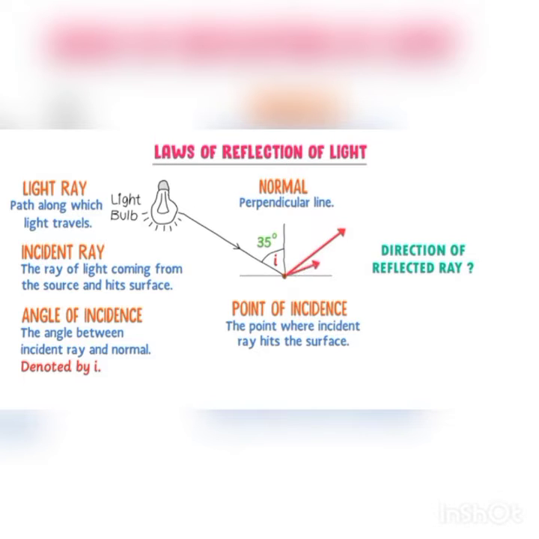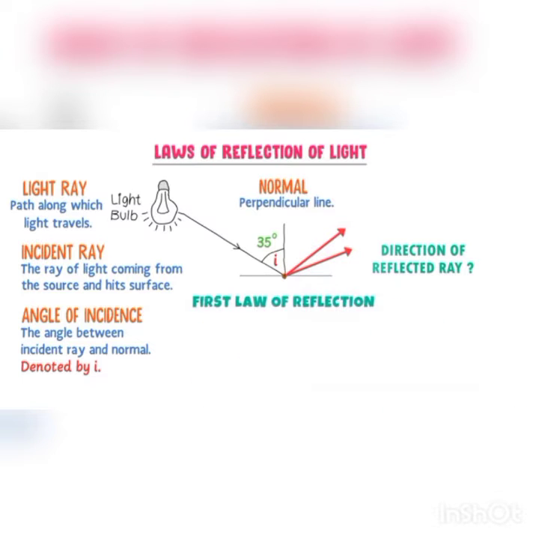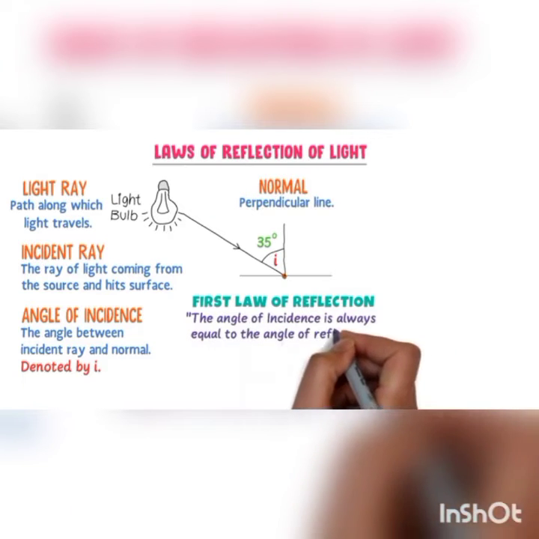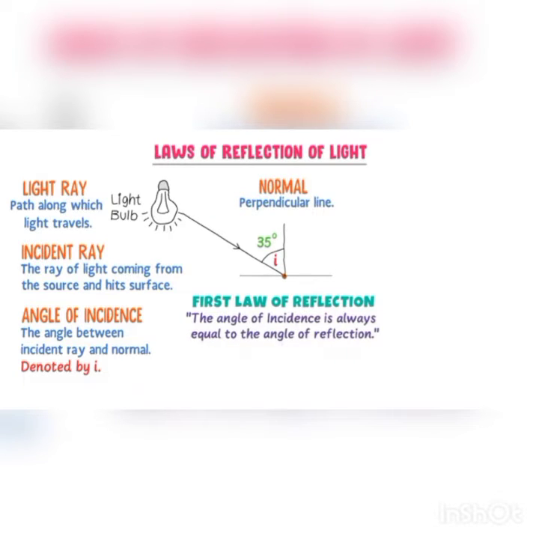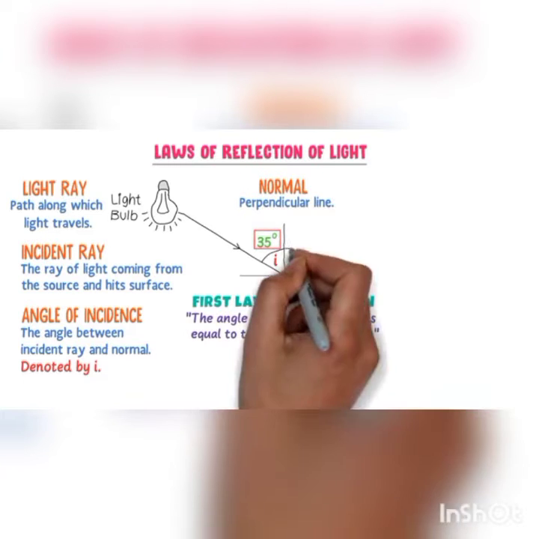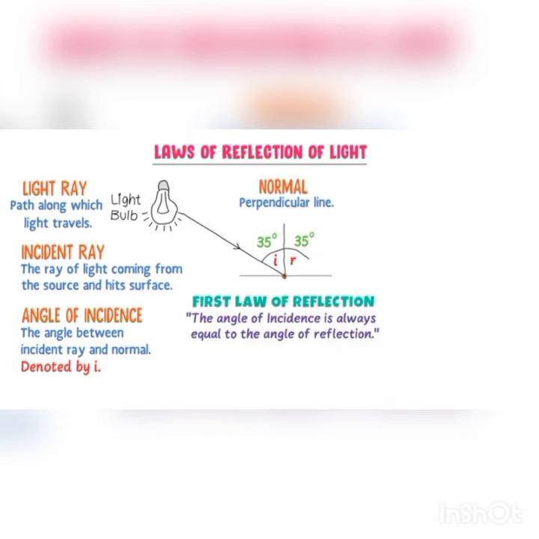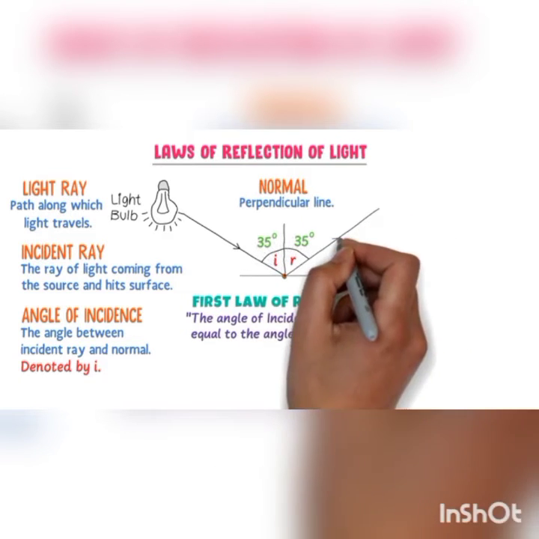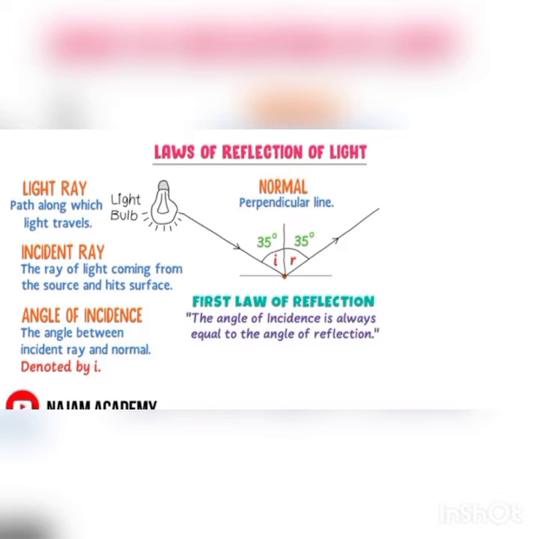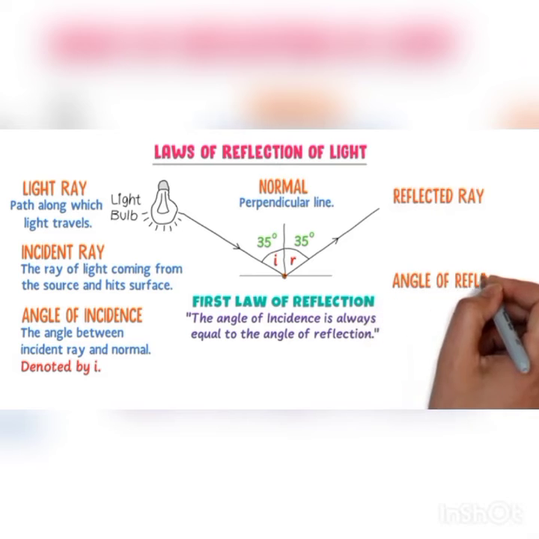It is also equal to the incident ray. The first law says that the angle of incidence is always equal to the angle of reflection. So the angle of incidence is 35 degrees, so the angle of reflection will also be equal to 35 degrees. This angle of reflection is denoted by the symbol small r.